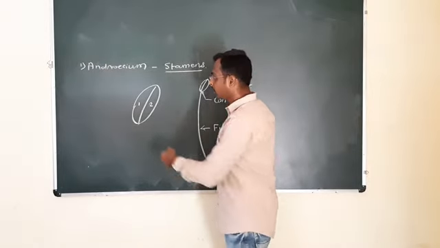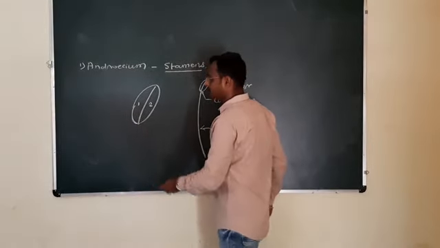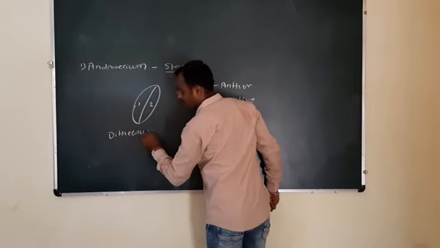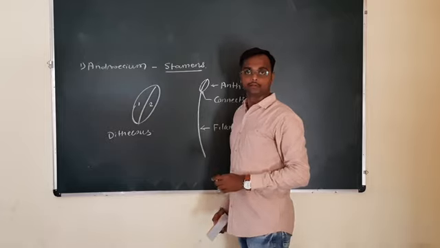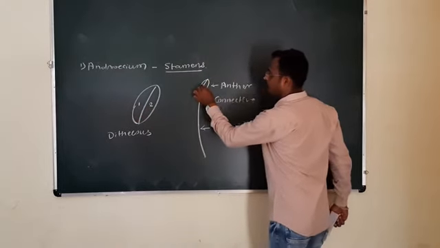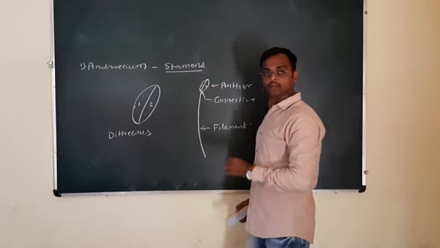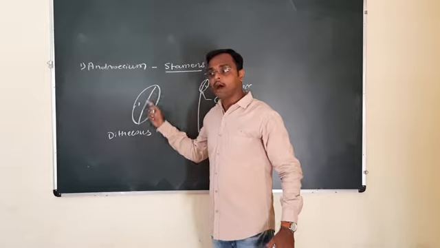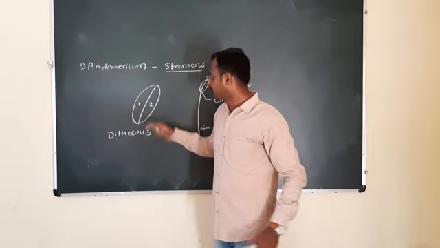Di means two, theca means lobes. A dithecous anther contains two anther lobes, 1 and 2.